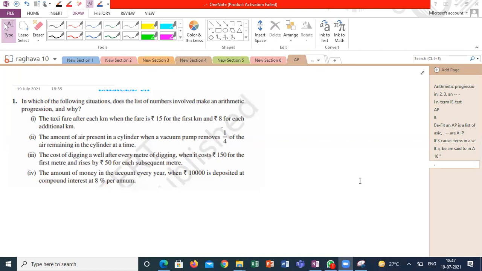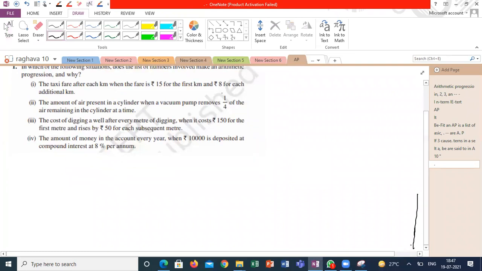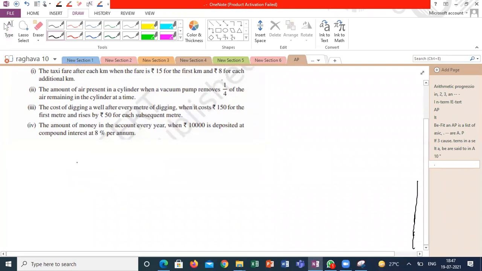The amount of air present in a cylinder when a vacuum pump removes 1/4 of its remaining. Why is it not in AP? I am giving the answer. My source said it is not in AP, but how can I say? It is removing 1/4 of the remaining. Suppose I have 1000 liters in the beginning, for the first pumping, it will remove 1000 minus 1000 by 4.